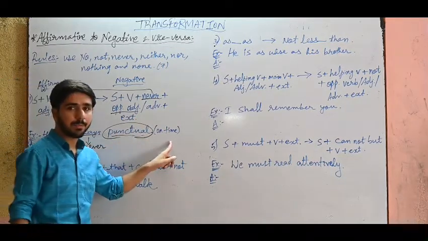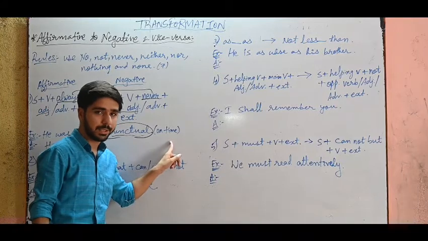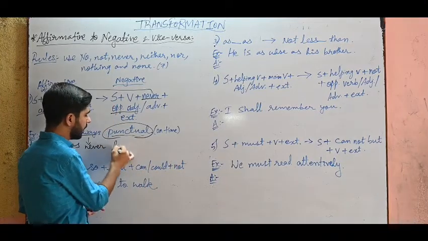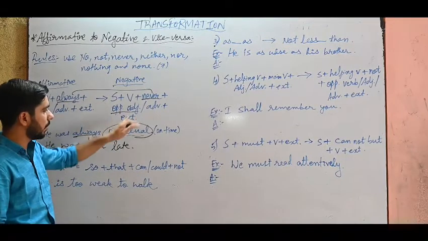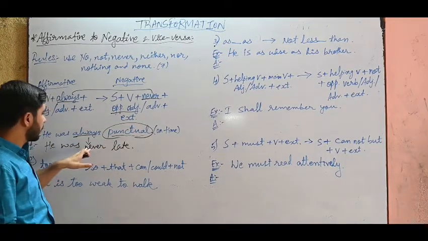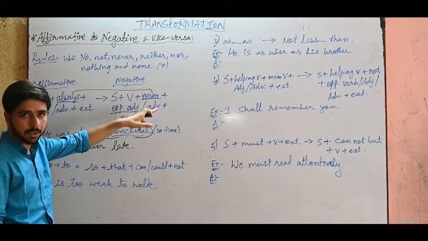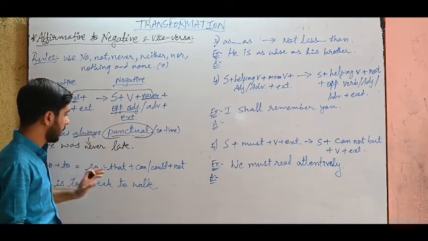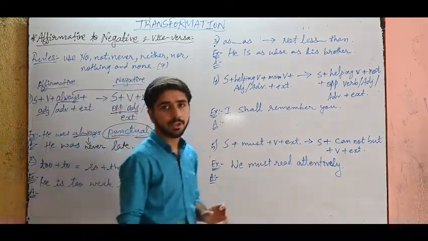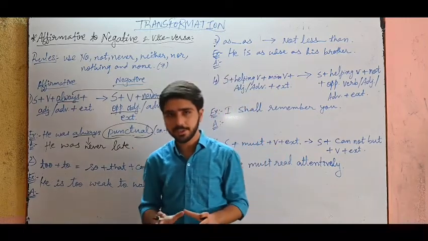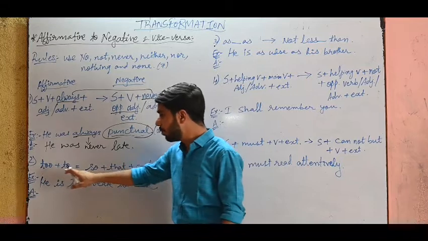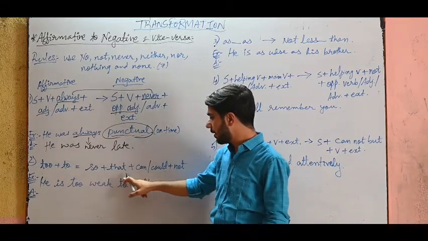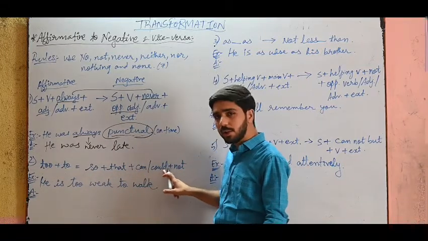Punctual means on time and the opposite is late. So he was never late. So this is how you change from affirmative to negative, using opposite words and using always to never. But for that you need to learn antonyms. So see that you have a good grip over opposites.